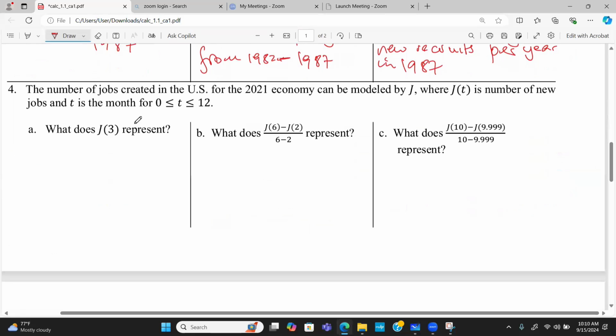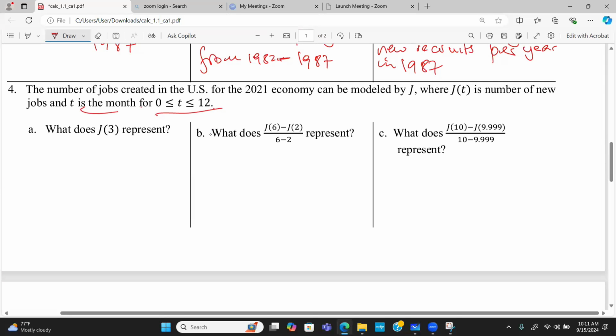Let's close this off with the final question. The final question says the number of jobs created in the US for the 2021 economy can be modeled by J, where J of T is the number of new jobs and T is the month. Okay, so T is in months, for T greater than 0 and less than 12. All right, so this is like 1 year. We're moving from January to December. What does J of 3 represent?